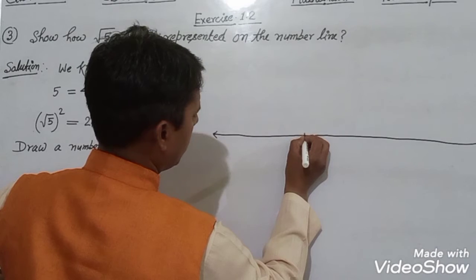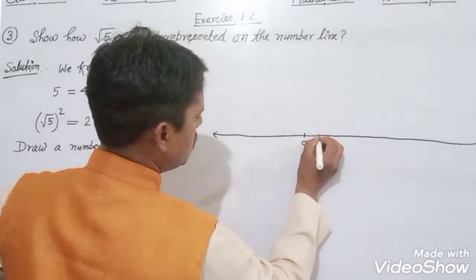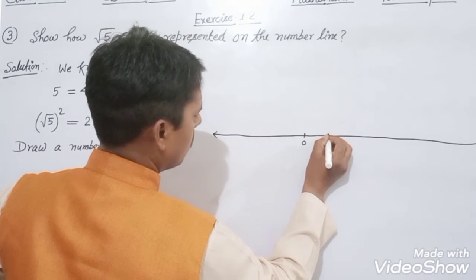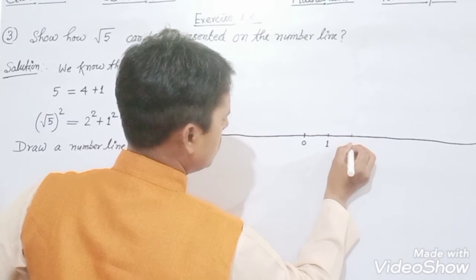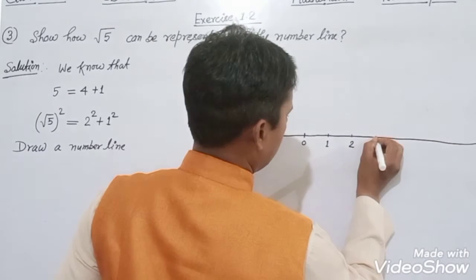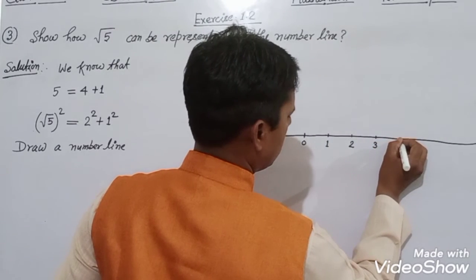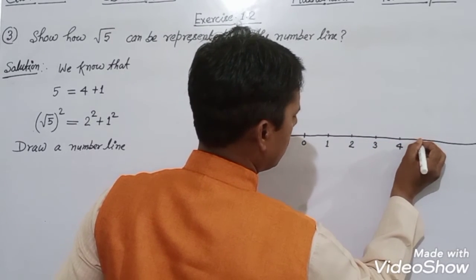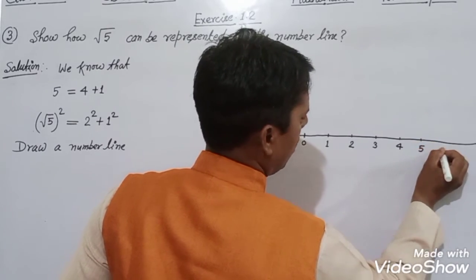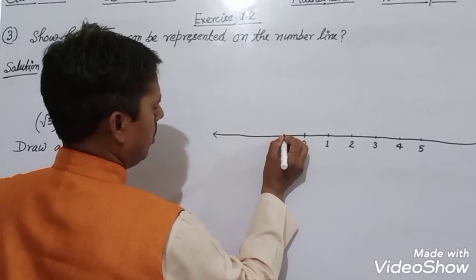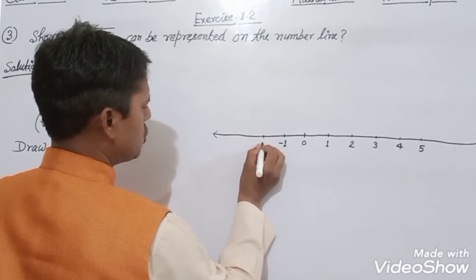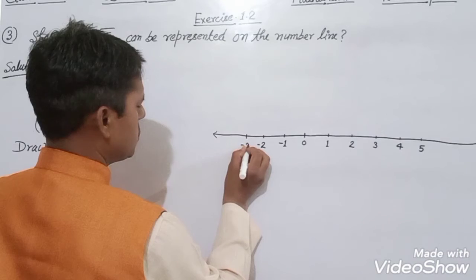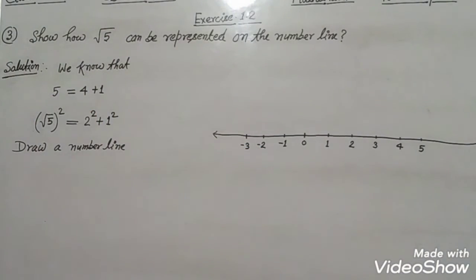Here this is 0, this is 1, this is 2, this is 3, this is 4, this is 5, and so on. In the negative direction, this is -1, this is -2, this is -3, and so on. Now we have drawn a number line.